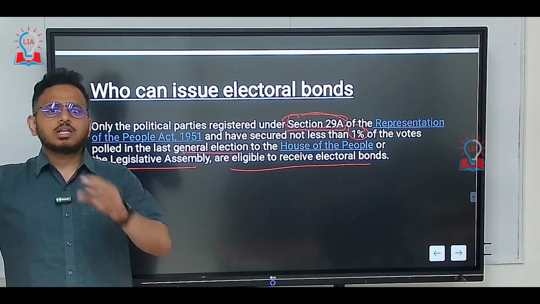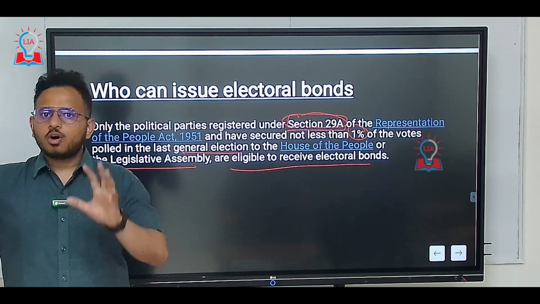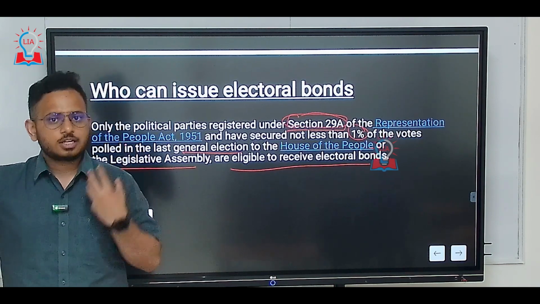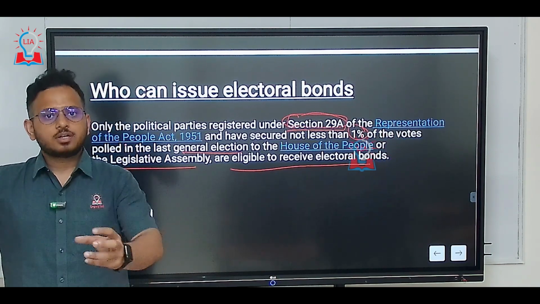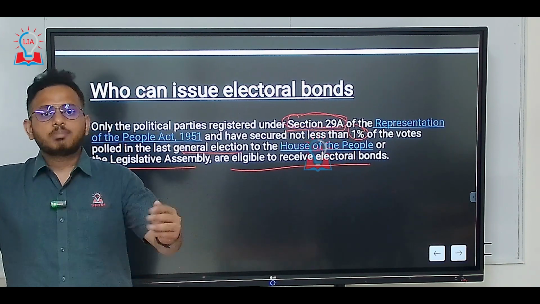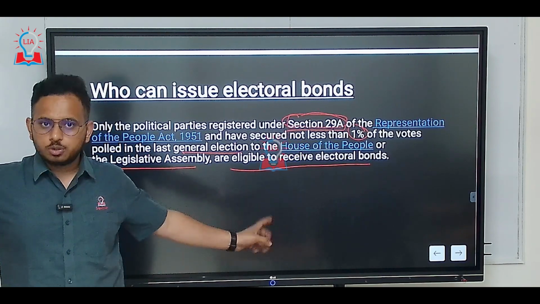See, not all the political parties. If you want to genuinely have the electoral bonds, then you should have secured more than 1% of the votes in either the legislative assembly, that is state assemblies, or the parliamentary elections. If that is the case, only then you are eligible to issue electoral bonds.